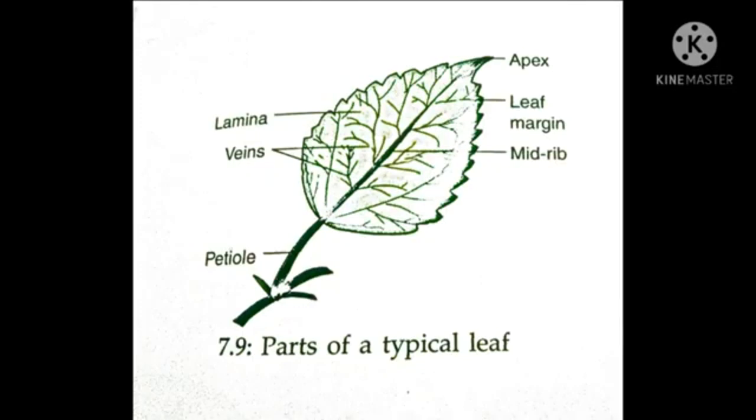The midrib branches out as veins to form a network. The veins perform two functions.